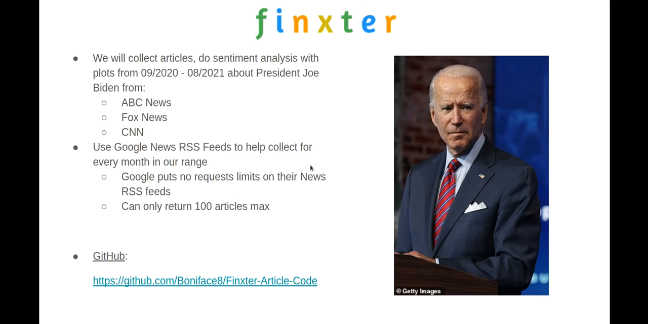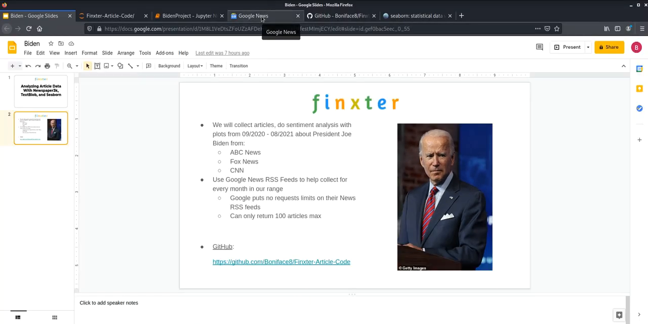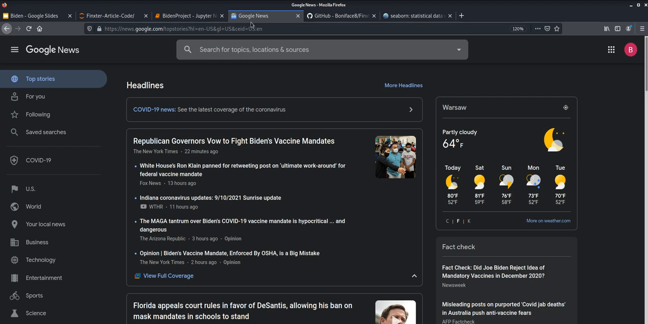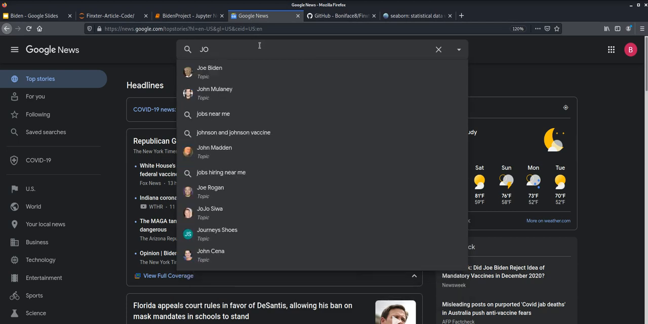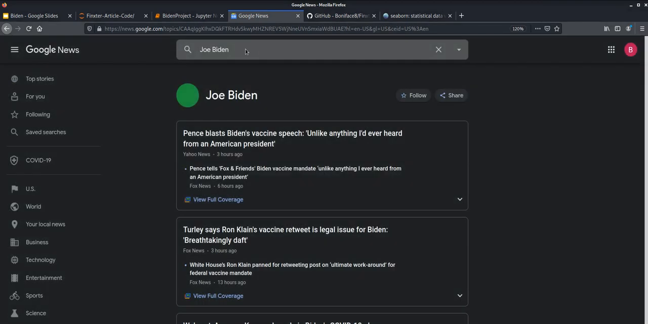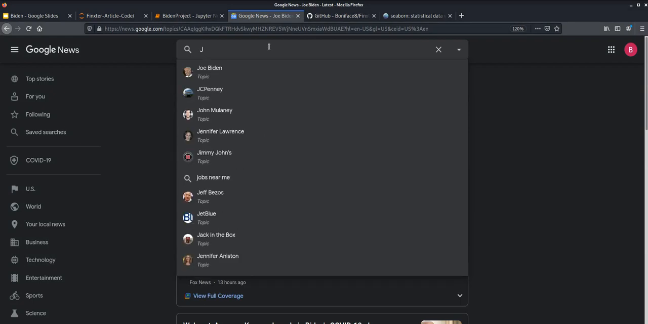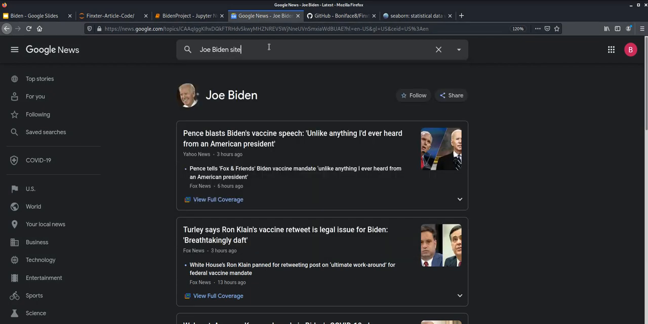So if we actually exit out of here and go to the Google News site itself, I'll just show you an example here. We can do a search for Joe Biden. Okay, that took a little longer than I expected. Let's try this again. Do a search for Joe Biden. And I'm going to input a news website. I will make it ABC News.